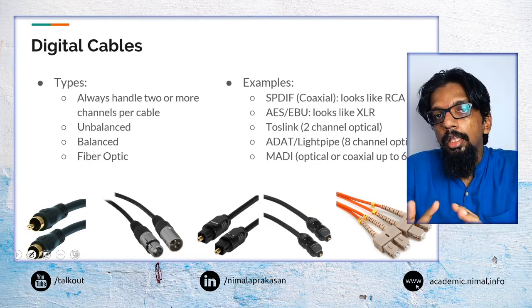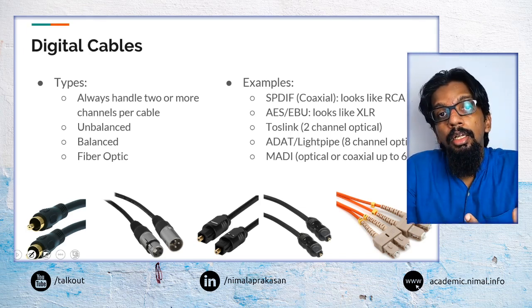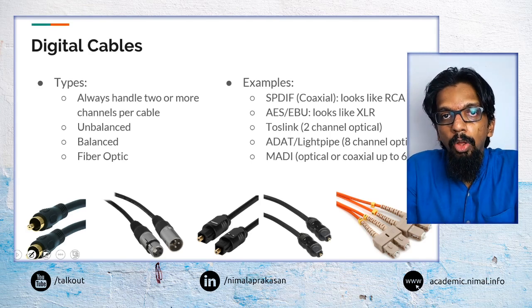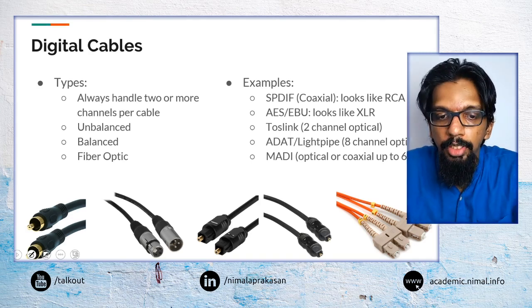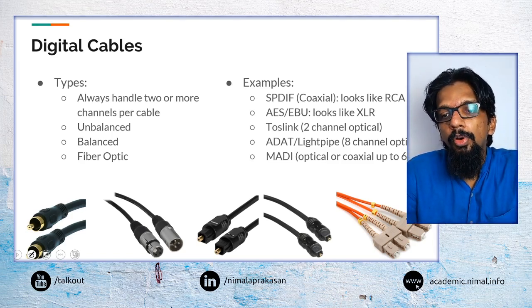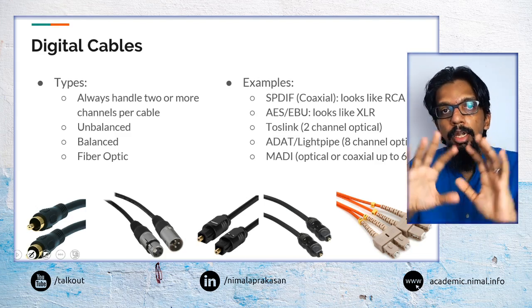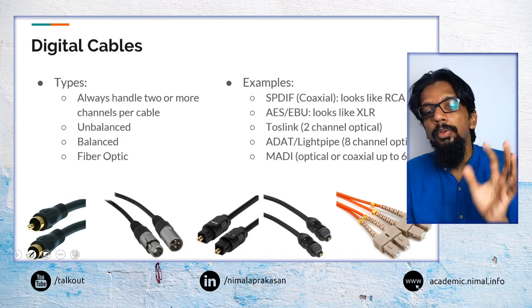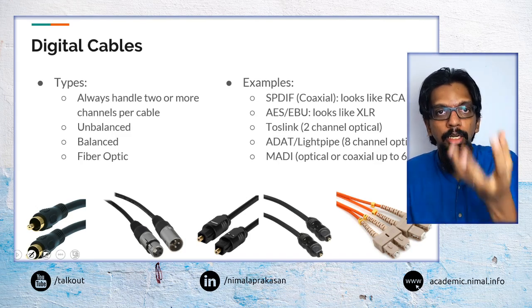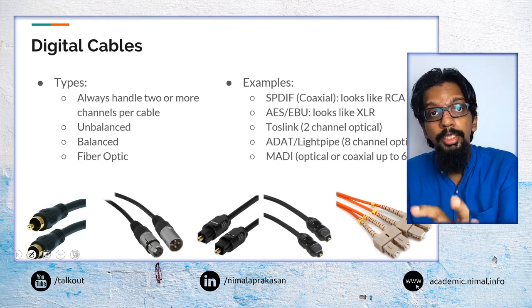Then the type of cables that we looked at so far are mostly analog cables. They were carrying analog signals as electrical voltage differences. But we can have another form of cables that are carrying signals in digital form. Again, we can have two basic categories with these as well. One is metal-based cables, wires still, but they are carrying digital signals.